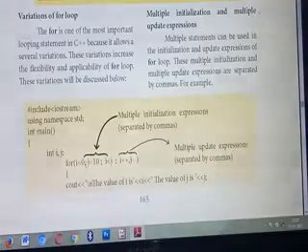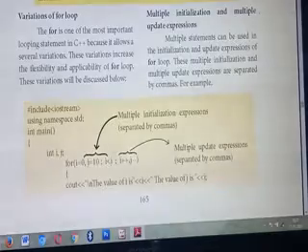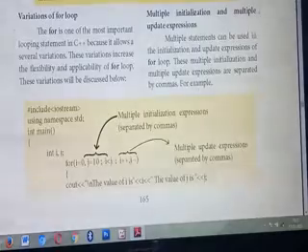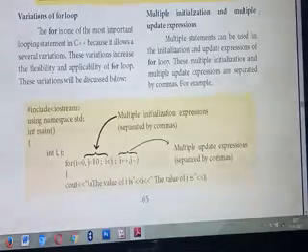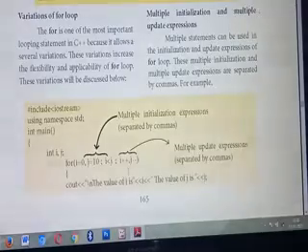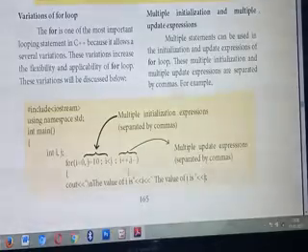Next one is the test expression, that is the same one. Here the condition you are giving is i less than j. The value of i is always less than j. Next, multiple update expressions. Here you are using two variables, isn't it? So in the update expression also you will get two variables: i plus plus, comma, j minus minus. Here also, if you are using more than one update expression, they should be separated using commas. Understood?